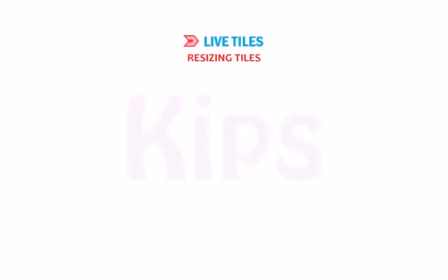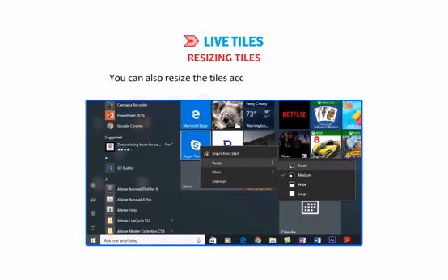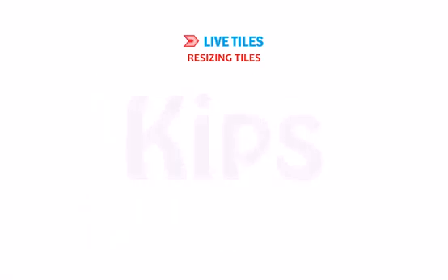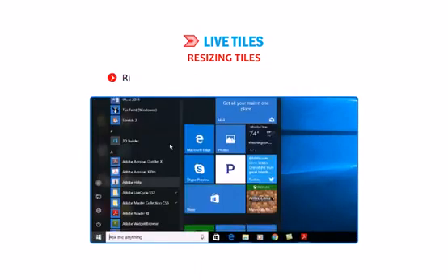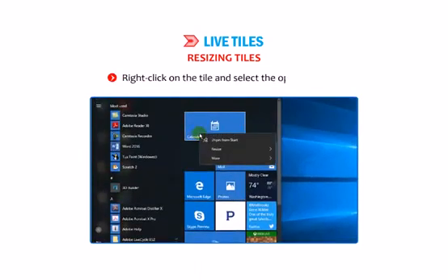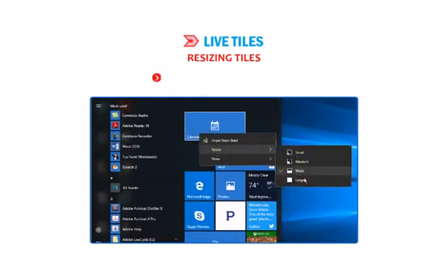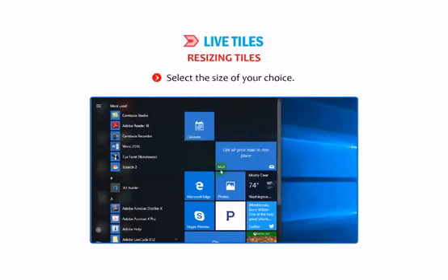Resizing tiles. You can also resize the tiles according to your choice. Tiles are generally available in 4 different sizes: small, medium, wide and large. To resize a tile, follow the given steps. Right-click on the tile and select the option Resize. Select the size of your choice.